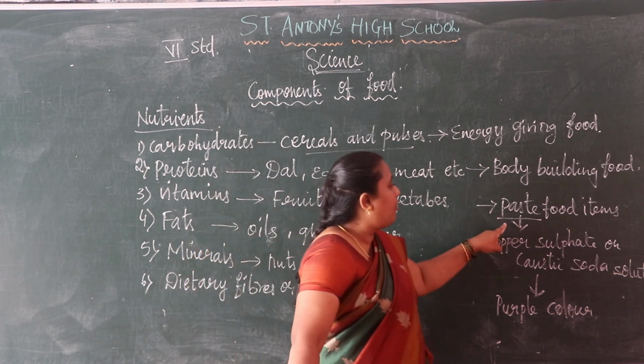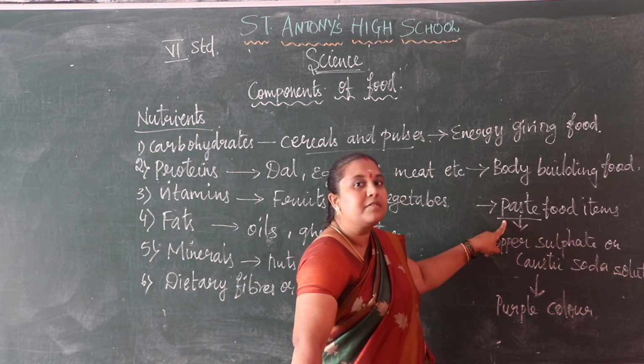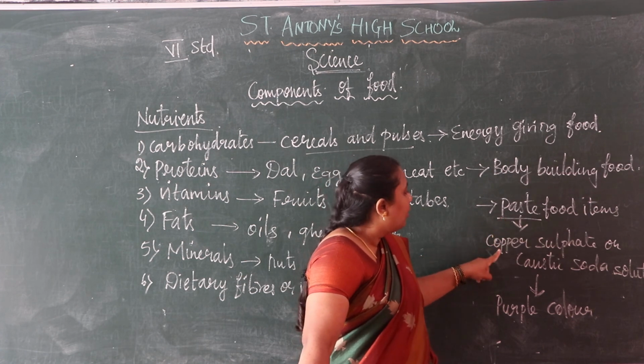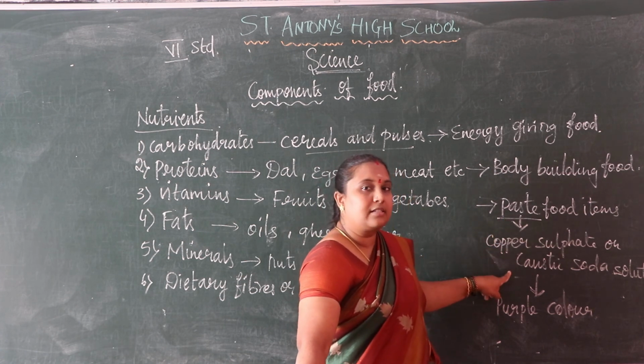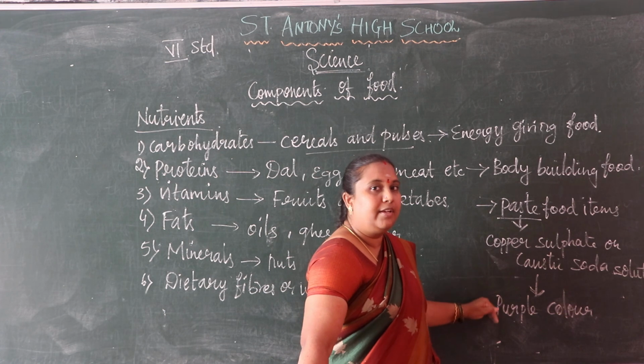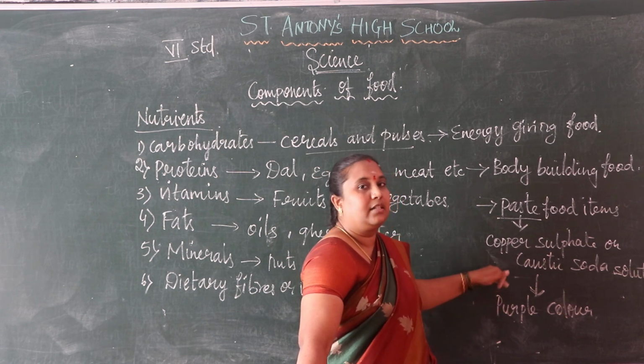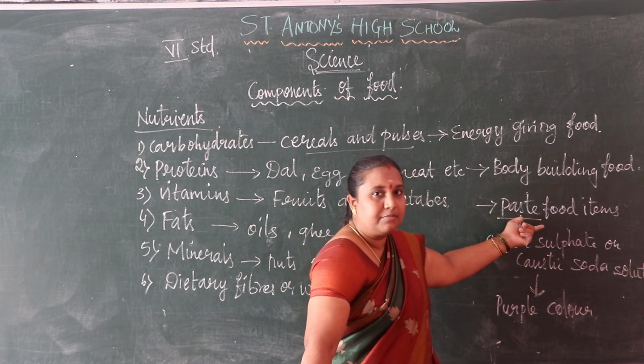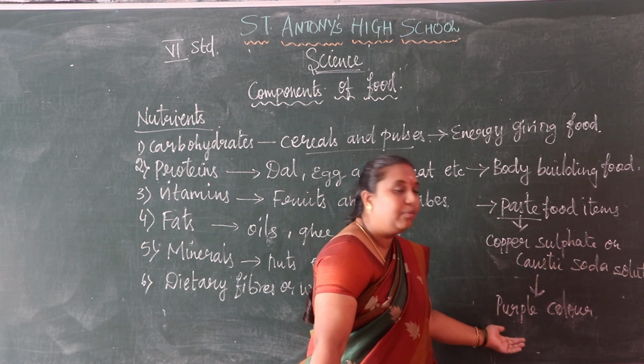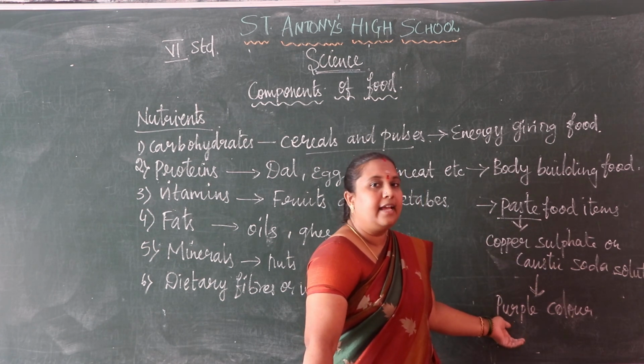We add the paste to copper sulfate solution or caustic soda solution, and finally if the food item changes into purple color, we can say proteins are present.